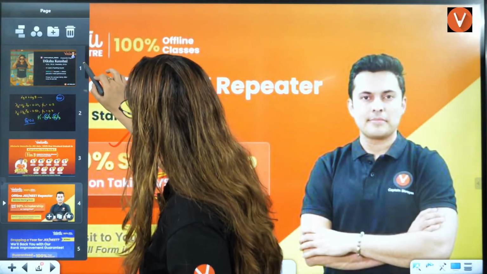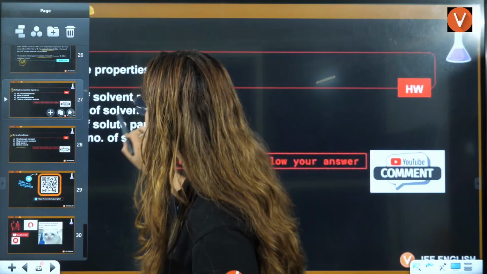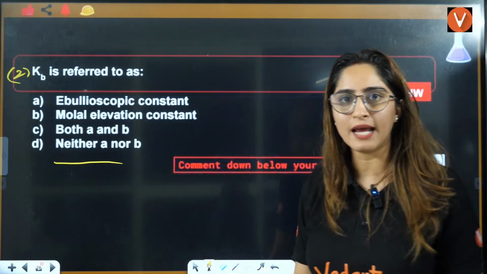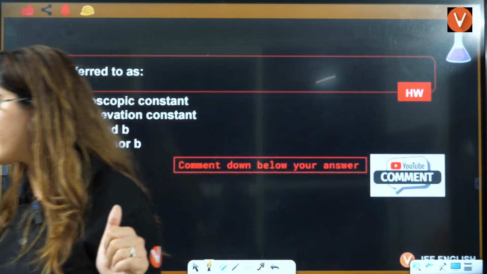This is your homework. Take a screenshot of this homework question and this homework question here. That is your homework, right, everybody?